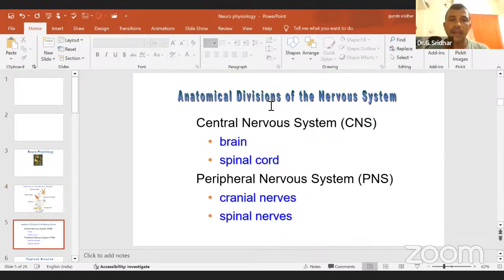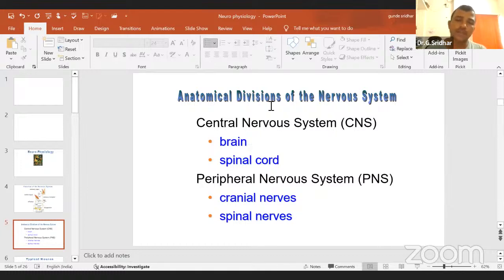functions. Then what are the anatomical divisions of the nervous system? What exactly will you find in the nervous system? There are three types of nervous system. I kept only two types here, but there are three types of nervous system. Okay, central nervous system, peripheral nervous system, autonomic nervous system.